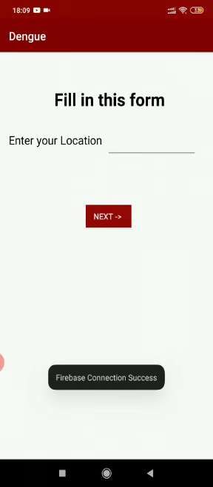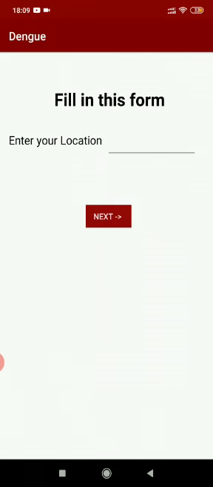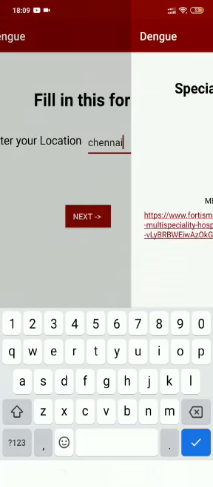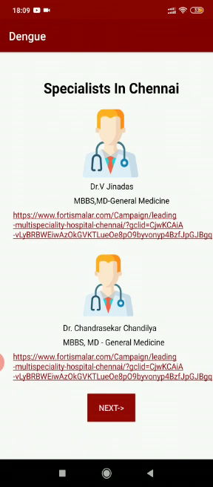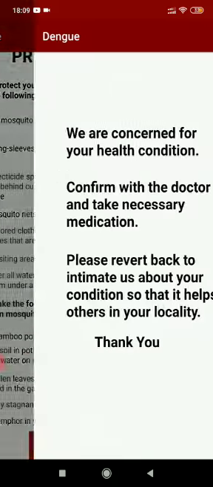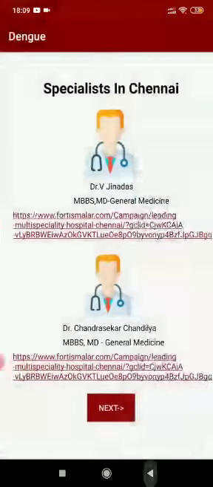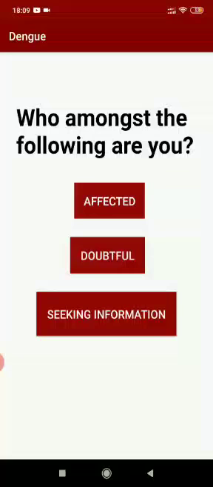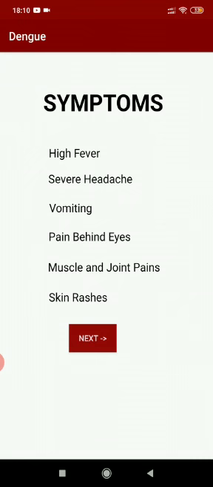Next, the user is asked to give his current location to get the hospital details. So let us suppose the user is in Chennai. So there will be given a page that displays the details of hospitals and the dengue specialist in Chennai. And next will be given the precautions, and there it all ends. So this category of users who are doubtful of their health condition will be given a self-assessment test as you have seen here.